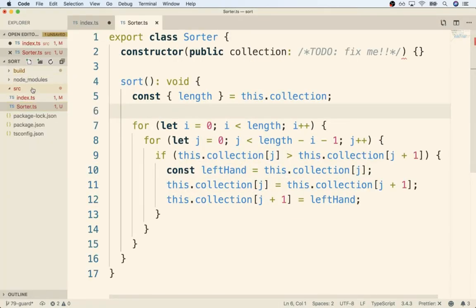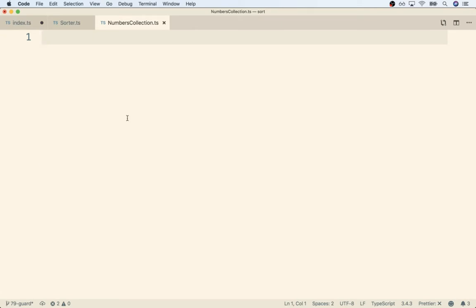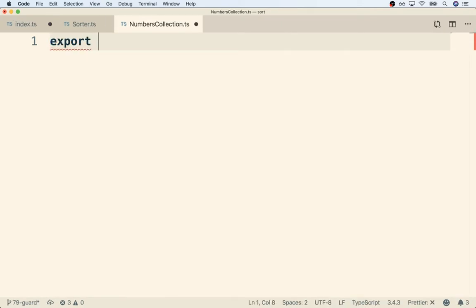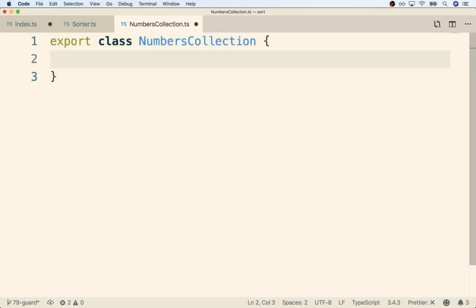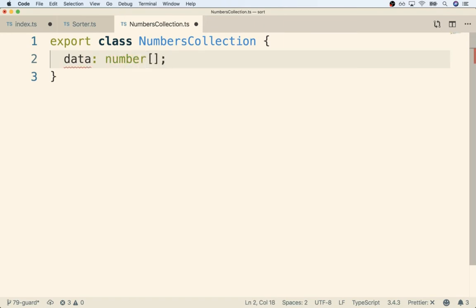All right, inside my src directory, I'm going to make a new file called numberscollection.ts. Then inside this file, we're going to put together some scaffolding for a class. So I'm going to create and export class numbers collection right away. Remember, we had said that this thing needs to have a reference to the array of numbers that we actually want to sort. So I'm going to give this thing a property that I'll call data. Again, we can call it anything we want. Just in this case, I'm going to call it data because, whatever. And it's going to be of type number, array of number.